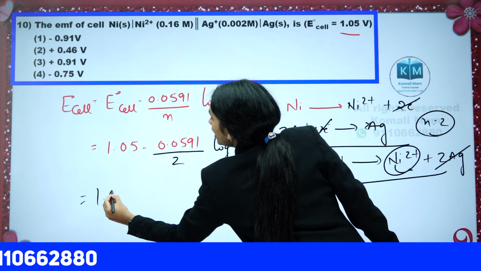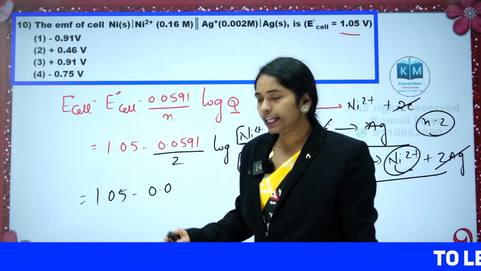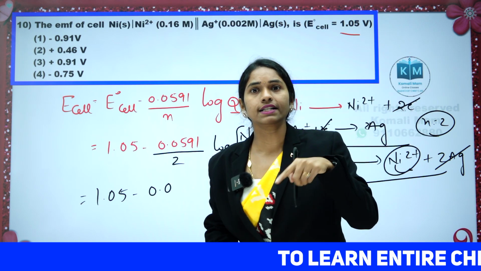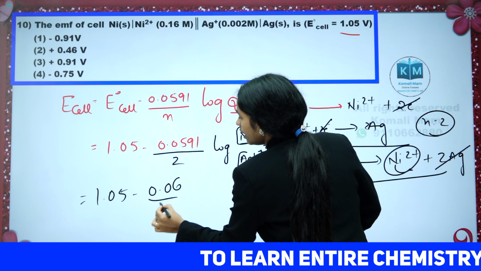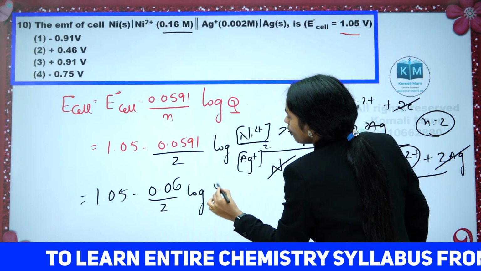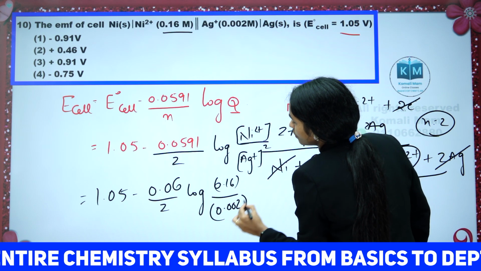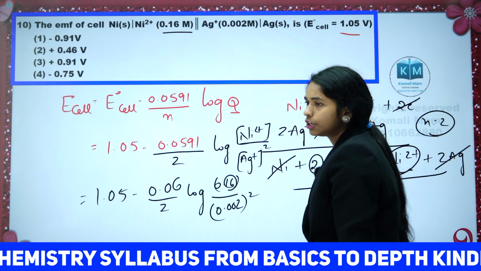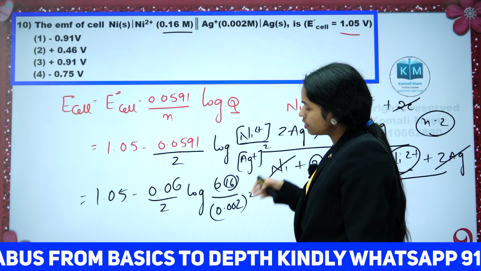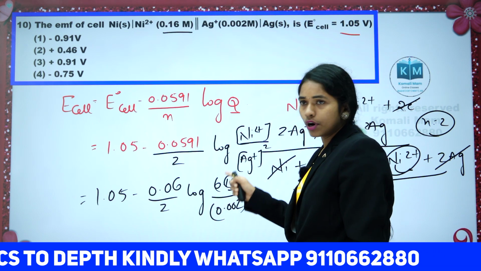Then 1.05 minus 0.0591 by 2. See, one small trick I'll tell you. 0.0591 is there, round it off, you can take it as 0.06 while solving. That will give you a faster answer. Ni2 plus concentration, how much, students tell me? 0.16. Ag plus concentration, how much? 0.002 whole square, which means I can write 16 into 10 power of minus 2 divided by 4 into 10 power of minus 6. If it goes up, 10 power of plus 6 and minus 2, 10 power of 4 will be left, 4 and 16 cancel, 4 into 10 power of 4.